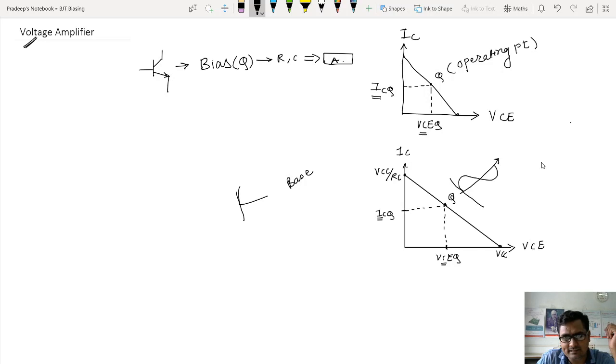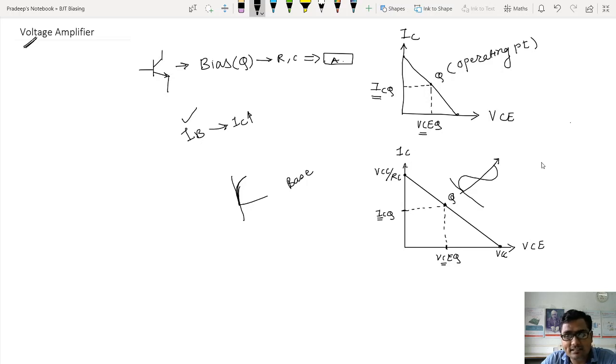So what I am doing eventually, when the positive half cycle comes, it means the positive voltage at the base is now increasing. So base voltage increases, it means base current will increase. One thing I know, that if the base current increases, then collector current also increases, because we know that the transistor is a current control element. So if input voltage increases, base current increases, so collector current, whatever it is initially, has to start increasing.